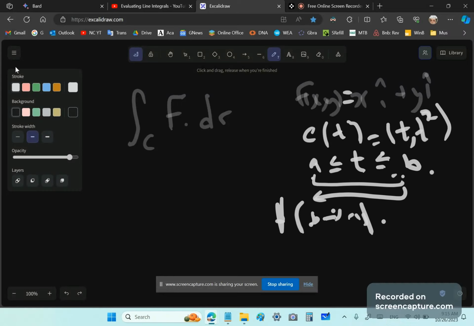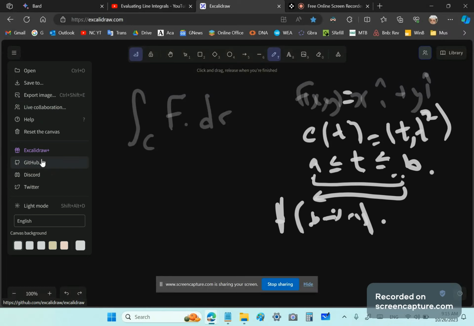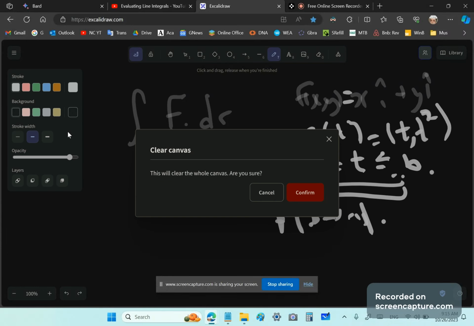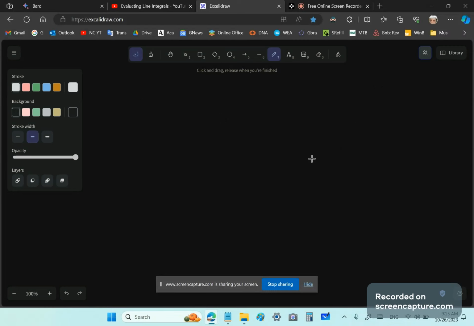Okay, this is the first part of it. And then let's just clear this again. I really need to look at the thickness of that damn pencil. Okay, what is this? No.